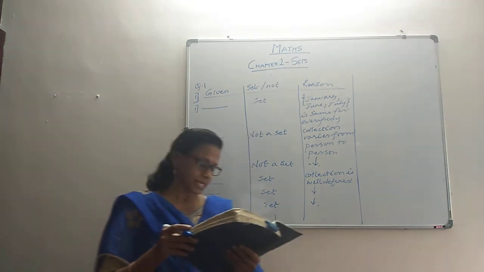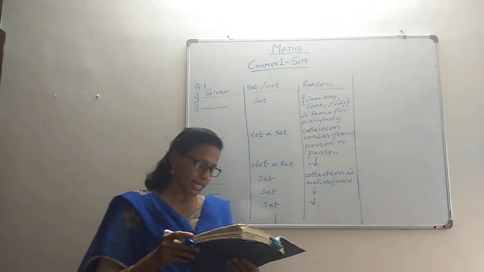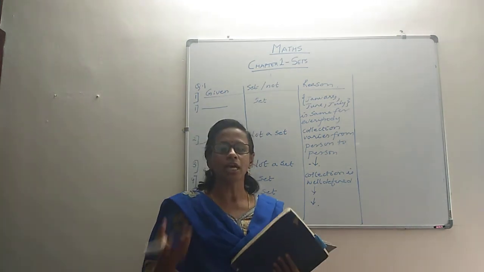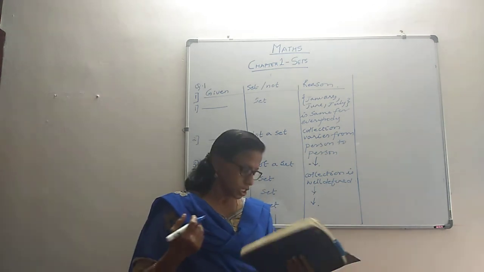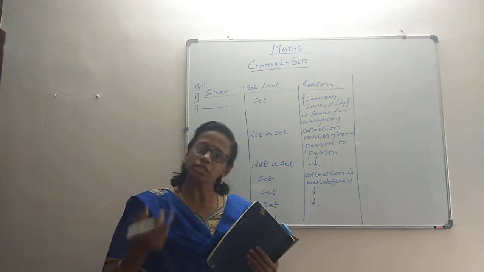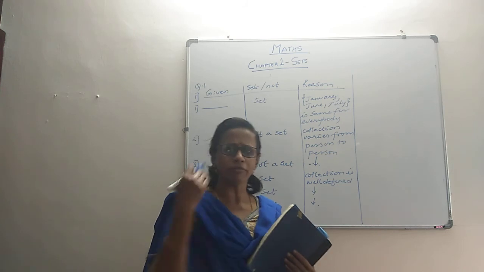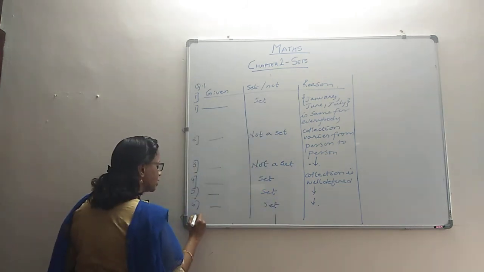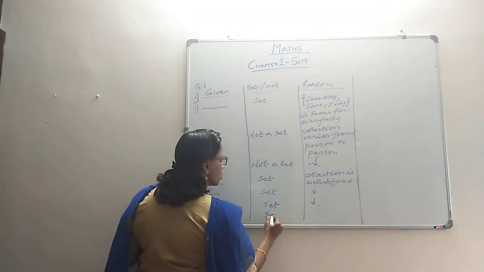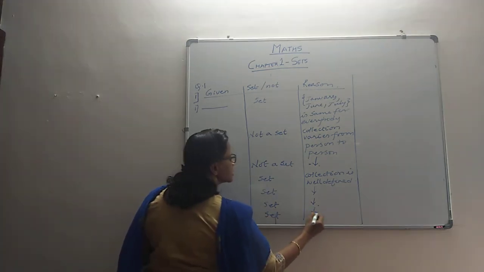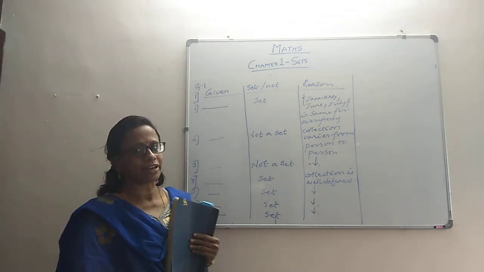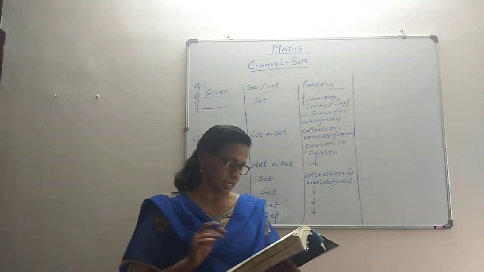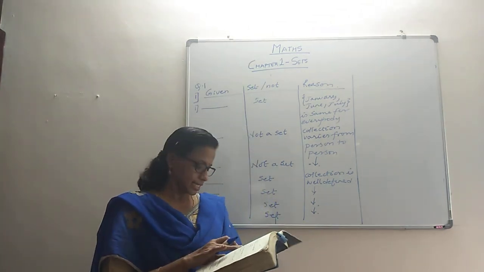Now the seventh subpart says the collection of all even integers. Again it is a set. For everybody it is going to be the same. It's not going to vary from person to person. So the collection of all even integers is also a set, and again the same reason, because the collection is well defined. It's the same for everybody. The seventh subpart is over.